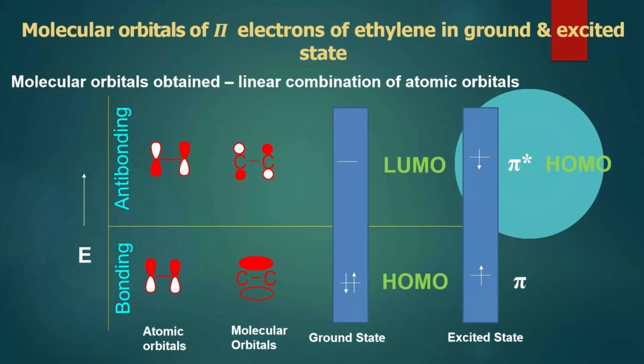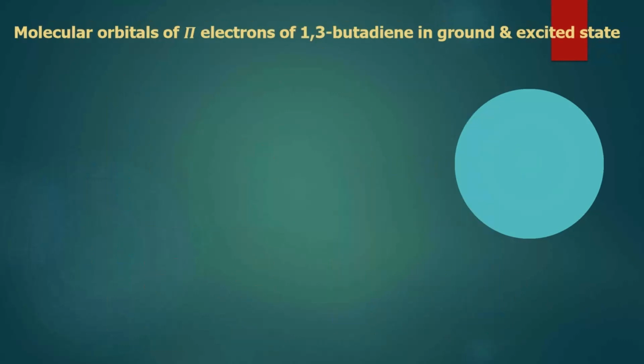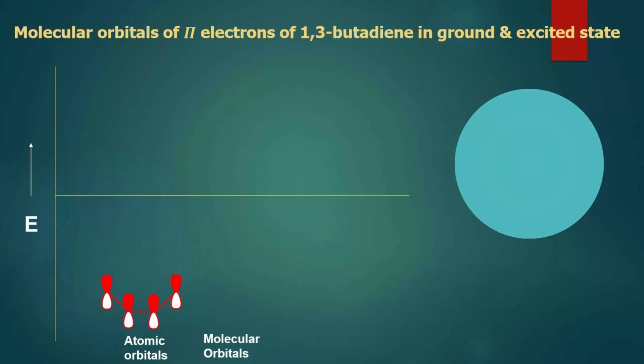Similarly, if we consider the molecular orbitals of pi electrons of butadiene in ground and excited state, the molecular orbitals and the atomic orbitals can be written as follows. Atomic orbitals of 1,3 butadiene. The first type of arrangement of the p orbitals is such that all the p orbitals in butadiene are in the same phase.